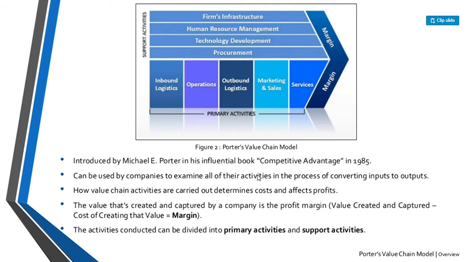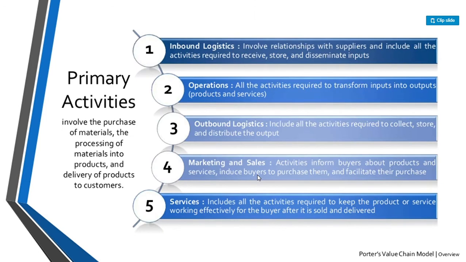Now next is a formula for the value created and captured by a company, which is the profit margin. The value created and captured minus the cost of creating that value equals the margin. This is how the profit margin is calculated. Next we will see some primary activities and some support activities of Porter's value chain model.